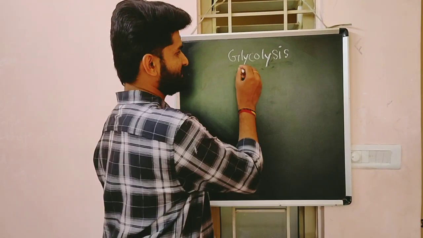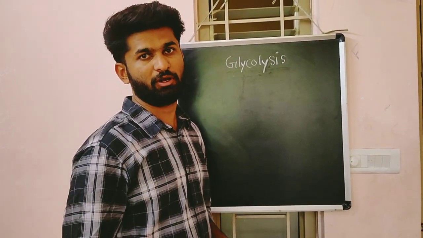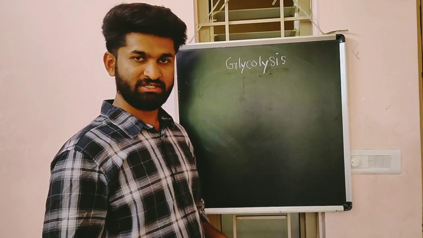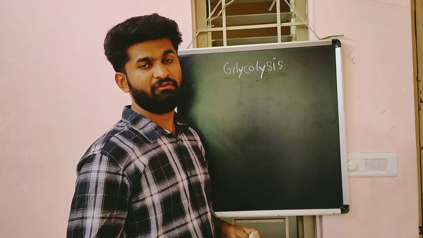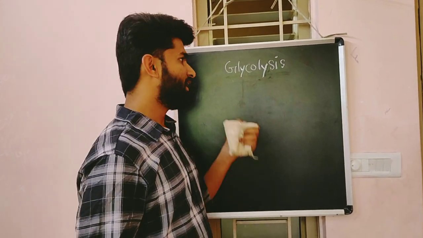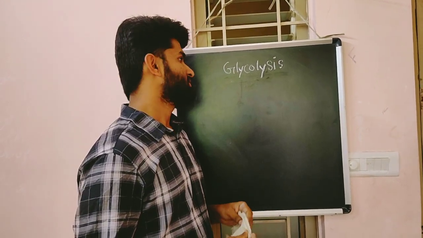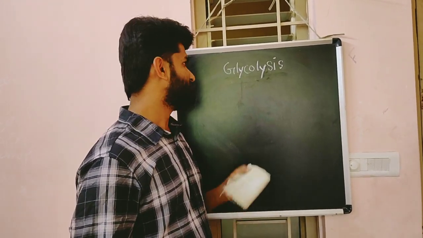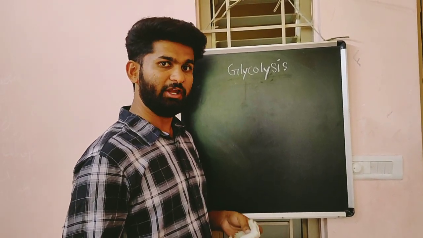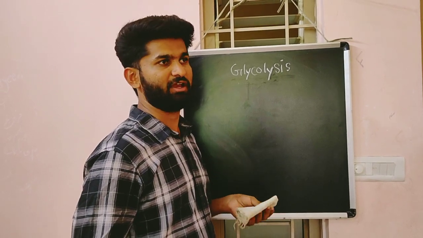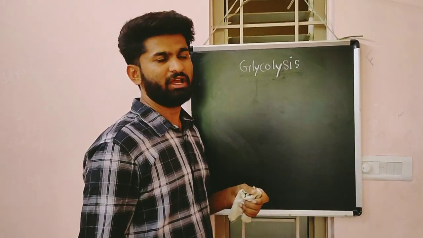Do you know glycolysis? Glycolysis is a metabolic process. Various metabolic processes are involved in the cell: carbohydrate metabolism, protein metabolism, and fatty acid metabolism. Glycolysis is a common pathway for all the metabolic reactions. It is involved in both anaerobic and aerobic organisms. It is a common metabolic pathway for both.